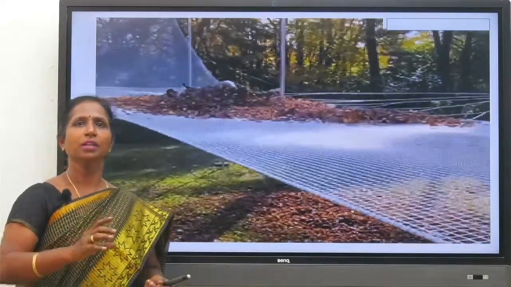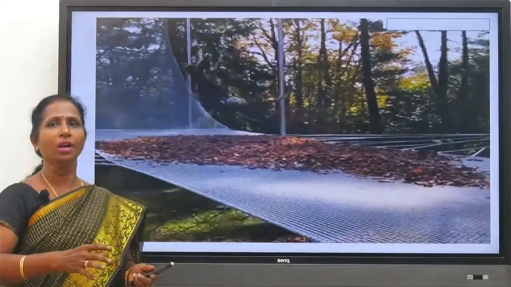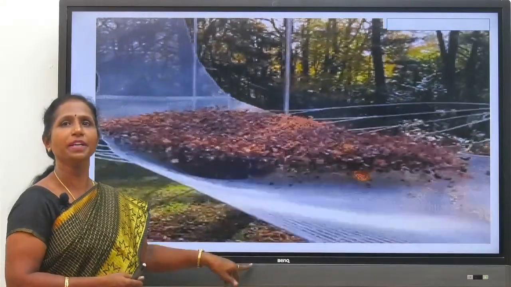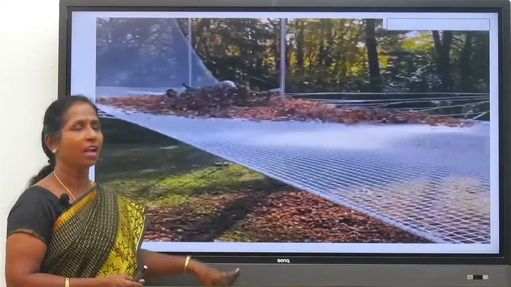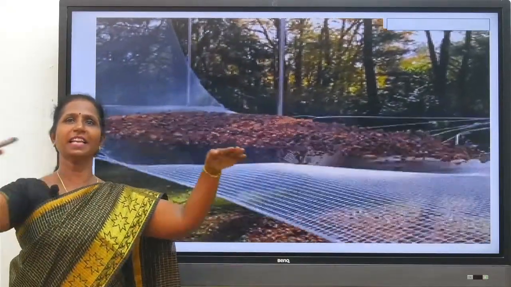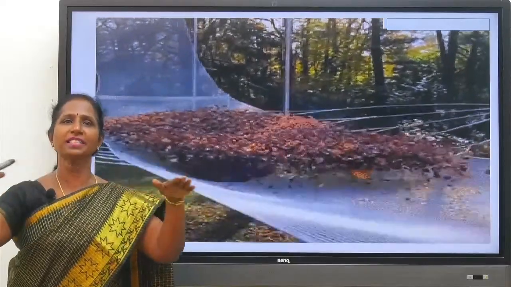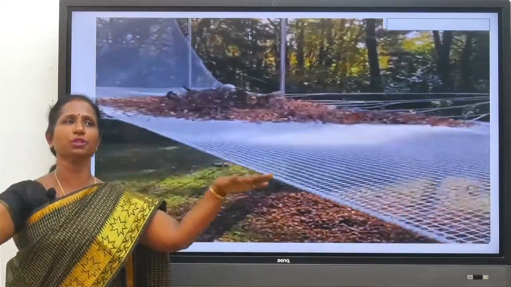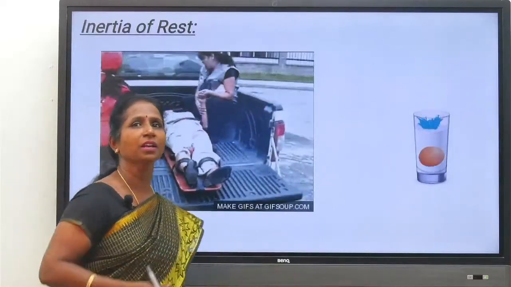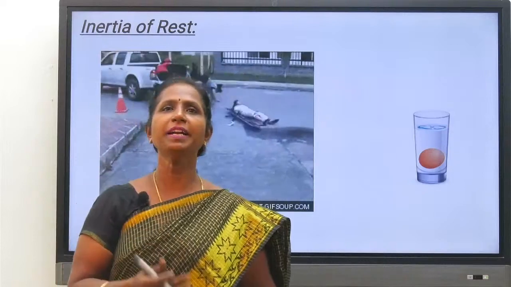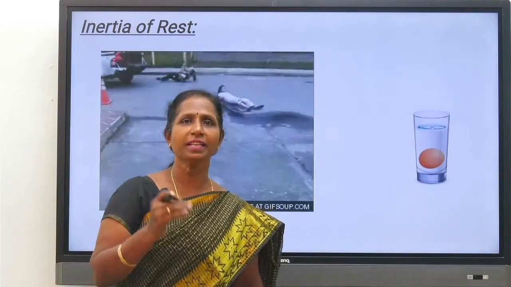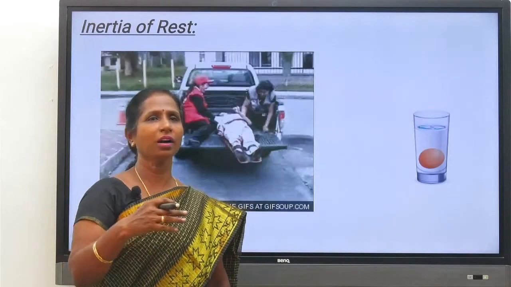Clear? So when the person is falling down on the net, even after the net is pulled down, changing its state, the dust particle doesn't move from its position. It is in the same position because of inertia of rest. It doesn't want to change its rest position immediately. Clear? So this is called inertia of rest. So what is inertia of rest? The inability of a body to change its state of rest on its own is called inertia of rest.